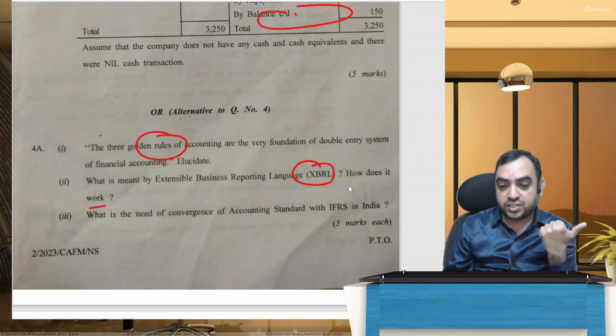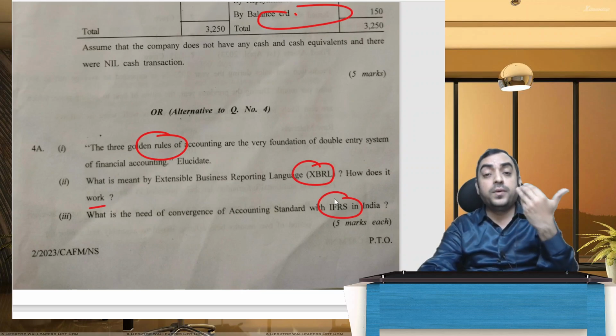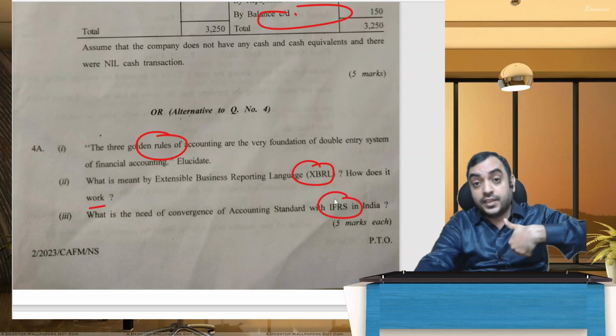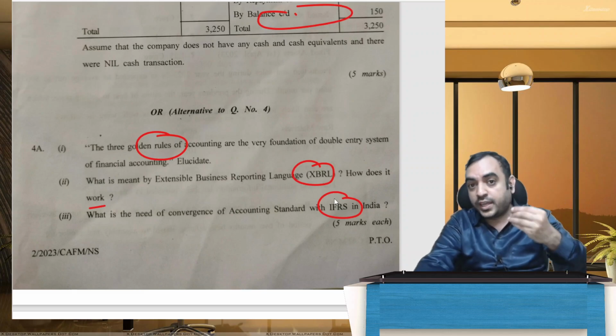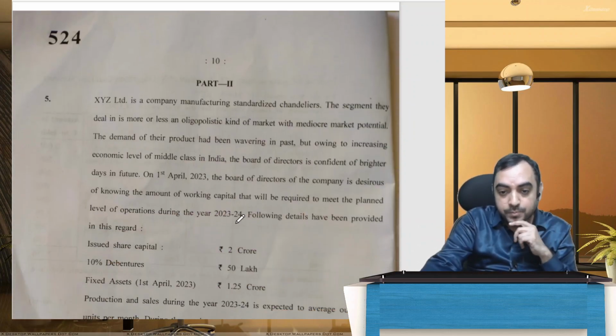What is the need for convergence with IFRS? Because globally everybody is converging towards International Financial Reporting Standards. India has adopted a way of slowly converging, which is why they have introduced Ind AS. Anyway, you can expand more.